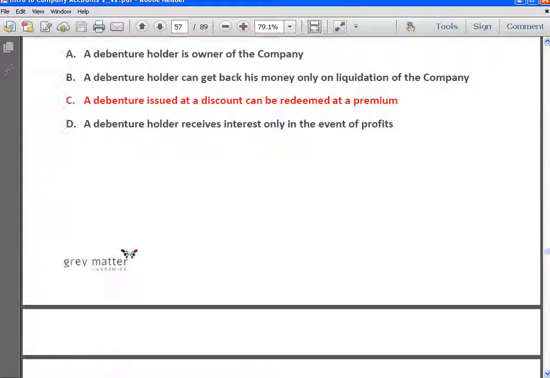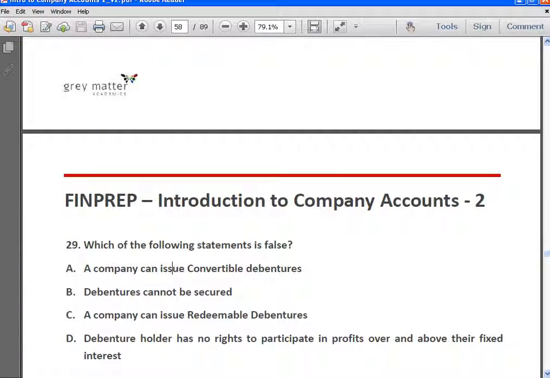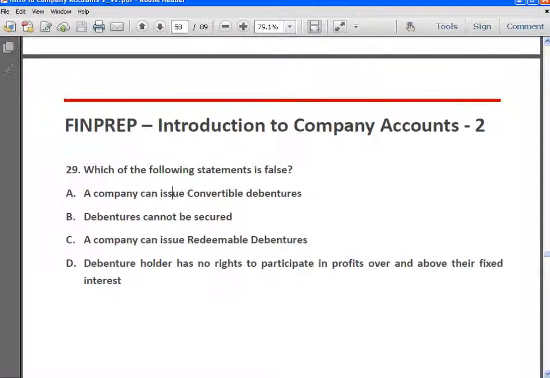Next, which of the following statements is false? A company can issue convertible debentures is true. Debentures cannot be secured is false, because secured debentures are debentures that have a charge on the assets of the company. So B is a false statement. A company can issue redeemable debentures is true. Debenture holder has no right to participate in profits over and above their fixed interest is true. Okay, so answer is B.